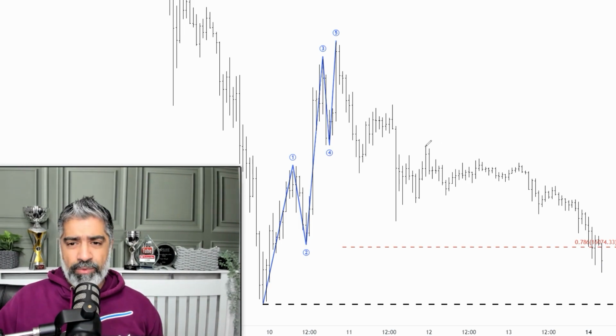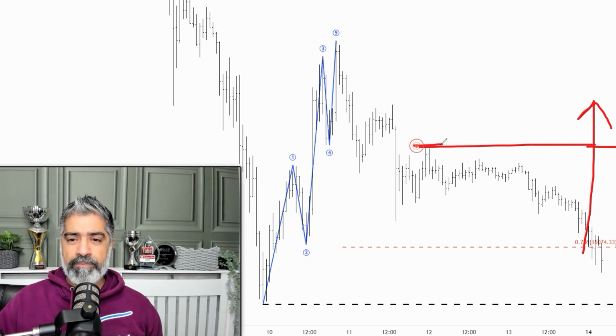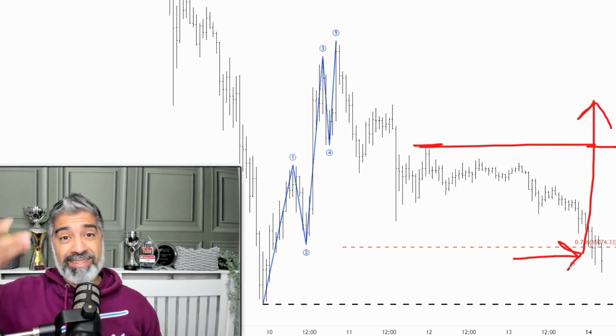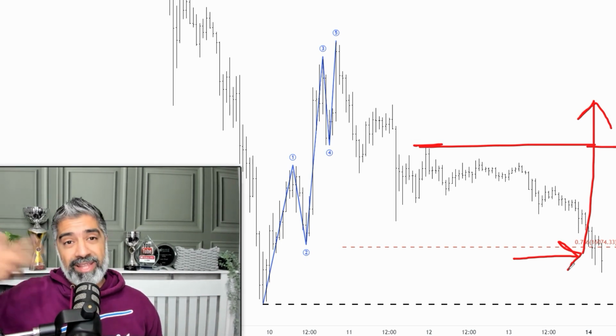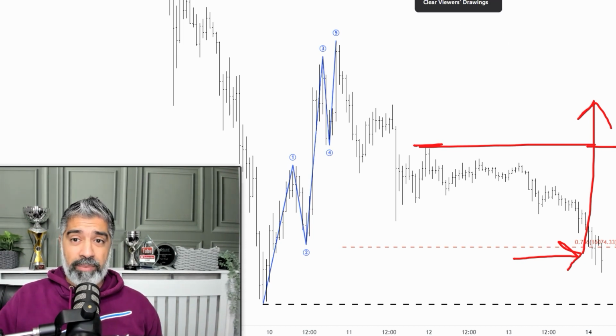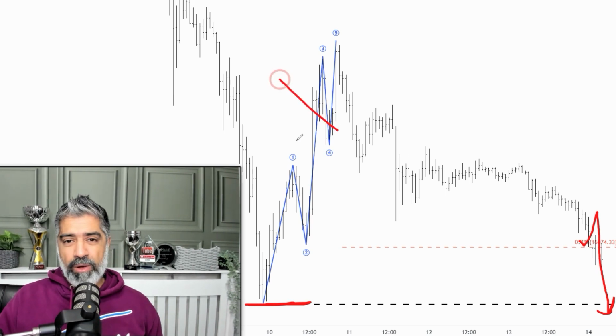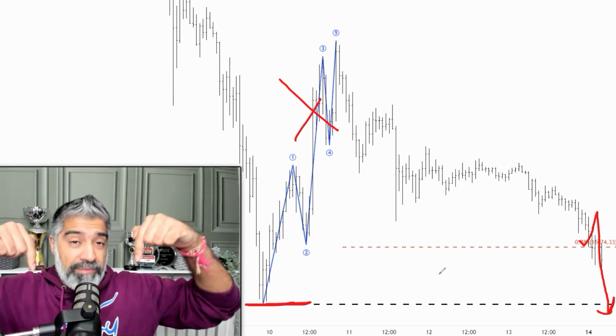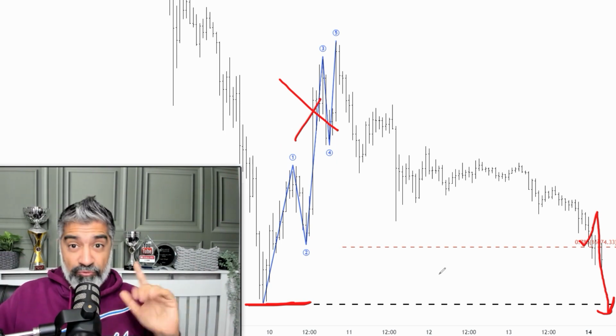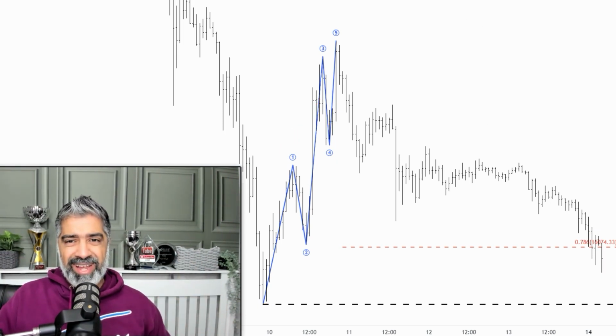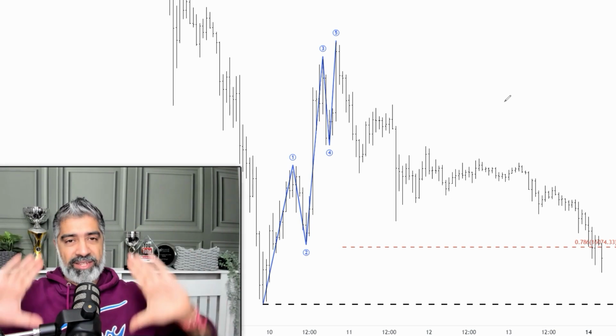So one outcome is we're going to get a swing high exceeded. So the price will exceed a swing high over here. And that tells us that this low is likely to hold. So that's one outcome. And that price tells us that the bulls are back in town and that's showing some strength. The second scenario that's likely to play out is that this low does in fact get exceeded. Like we break this low over here, and then this no longer counts, and then we're looking for further downside movement. So right now, as of this moment, we don't know. So this is like a stand aside. Let the price tell us what's happening.